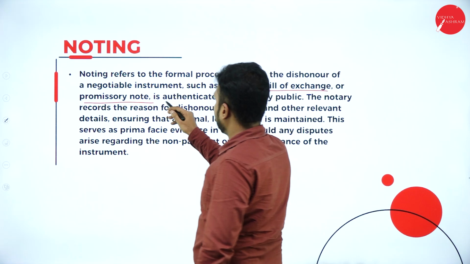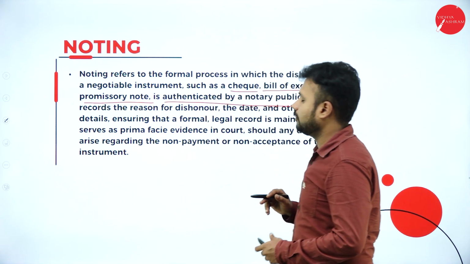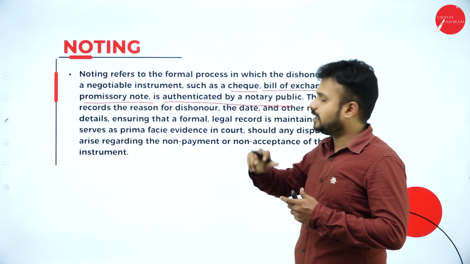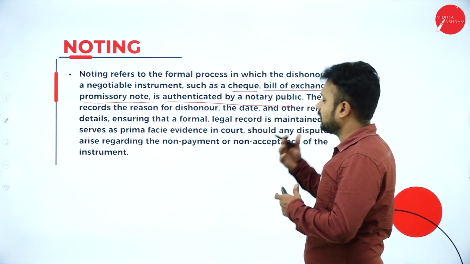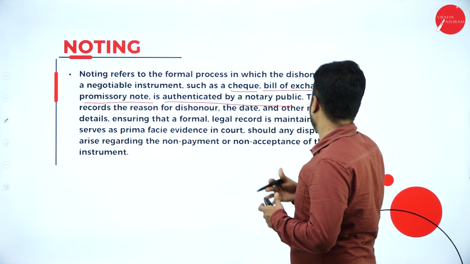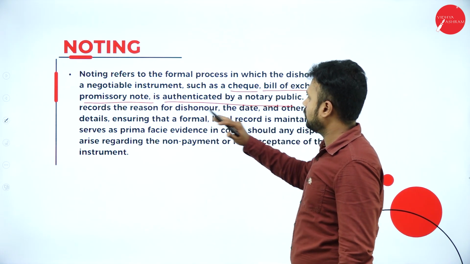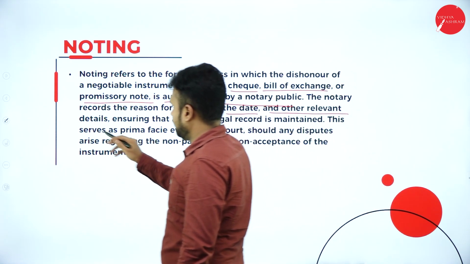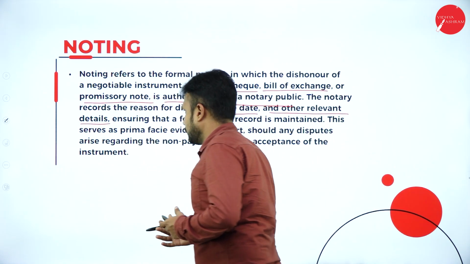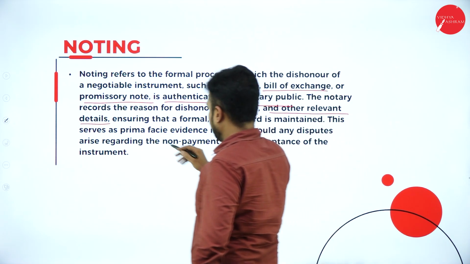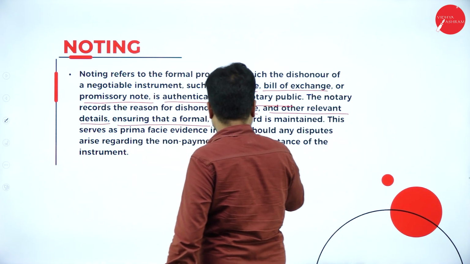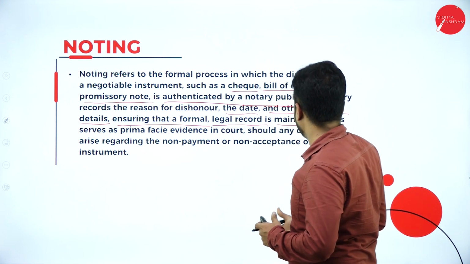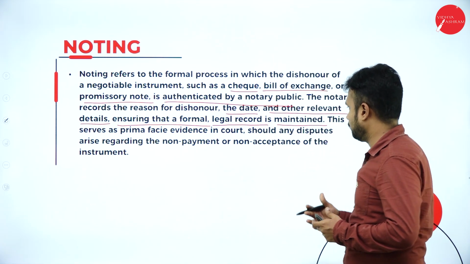It is authenticated by the notary public, meaning before making a big agreement we go to the notary, which is a kind of legal approval given by the government. The notary records the reasons for the dishonor, the date, and other relevant details, ensuring that a formal legal record is maintained.